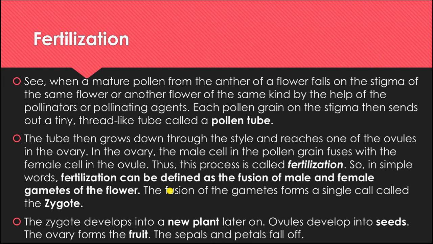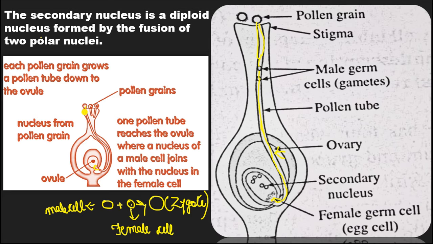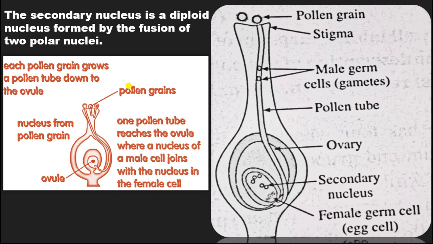Now the ovules develop into the seeds, the ovary develops into the fruit, and the sepals and petals fall off. See here, this is the ovule which I showed you. This ovule will become seeds, and this ovary becomes the fruit which we eat, the edible part of the fruit. The sepals and petals, which are always in a flower, fall off with time.